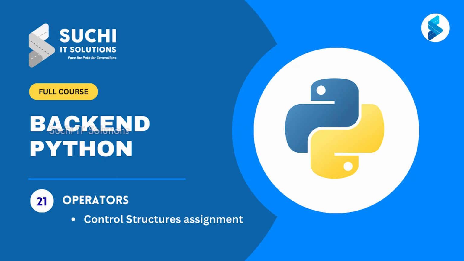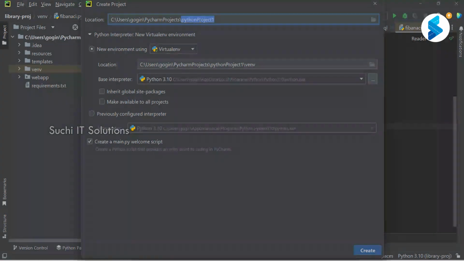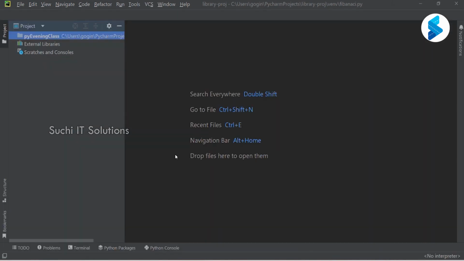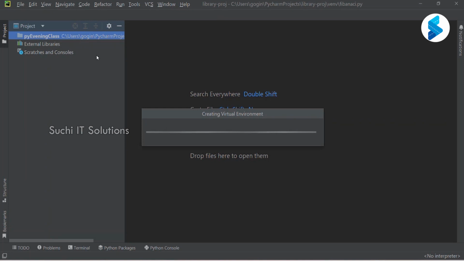So I'm just going to create the same thing that I had given a walkthrough of earlier with the help of Mohammed. Now I'm going to do the same thing. Okay, so this is what I'm going to name my project. I don't want main.py as my welcome script, so I'm going to uncheck the box and then create. And I want to open it in the same window. That's it. So let it just create.